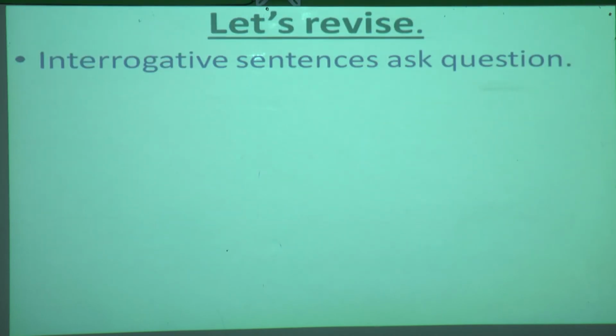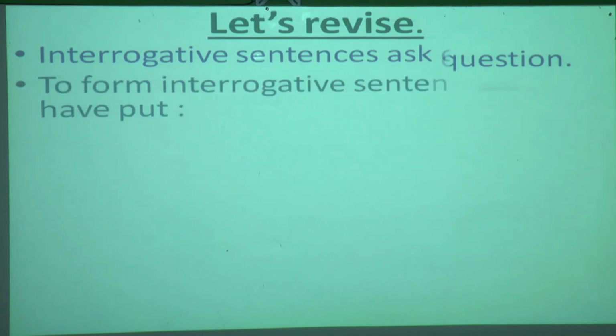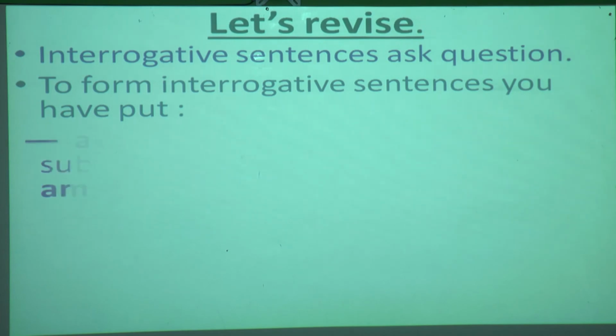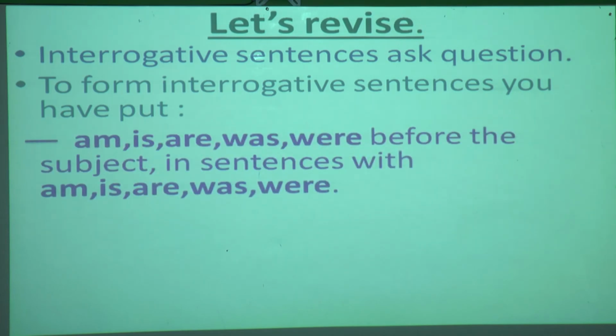Now we are going to revise what we have learned. Today what have we finished? Interrogative sentences. So what does an interrogative sentence do? Yes, it asks questions. And what is the second thing you have to keep in your mind? To form interrogative sentences, you have to put, what do you have to put? Here, am, is, are, was, were.